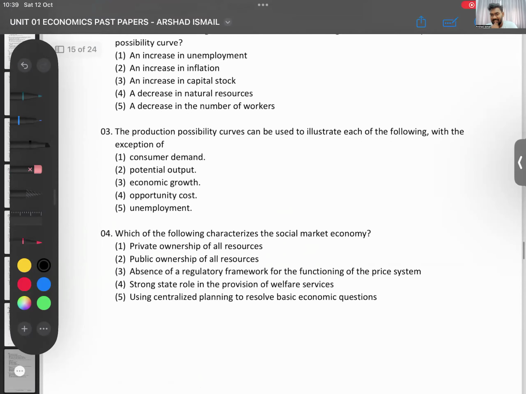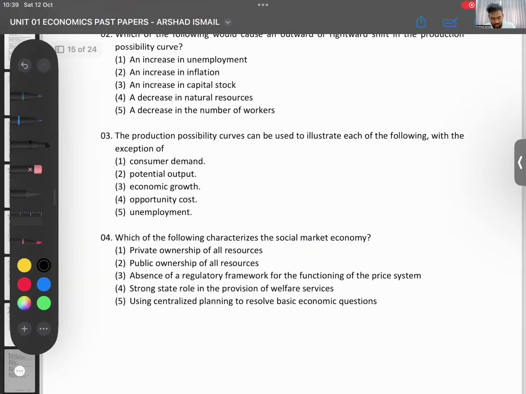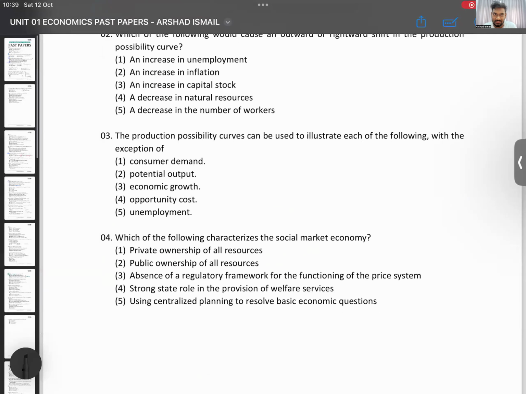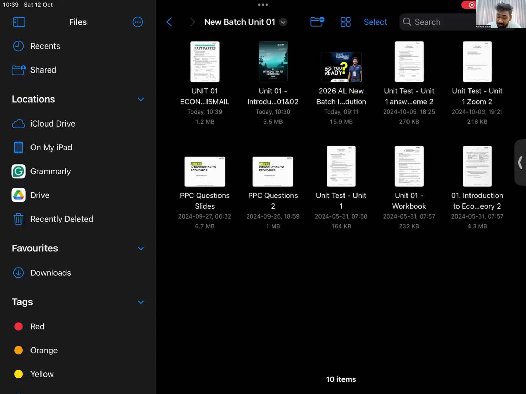No, that is it. I think we did 3 questions. How did you all do out of 3? 3 or 4? How much did you all get? You all get at least 2 out of 3? Good enough. So you're somewhere there. Okay. So that is it with today's part.